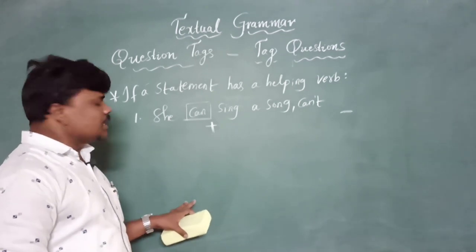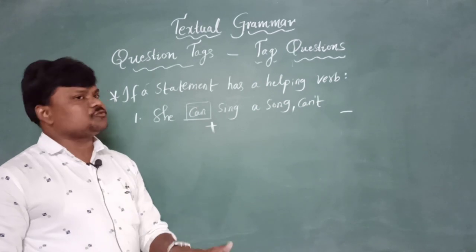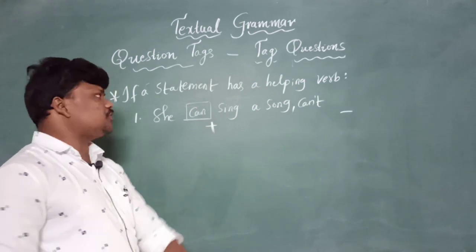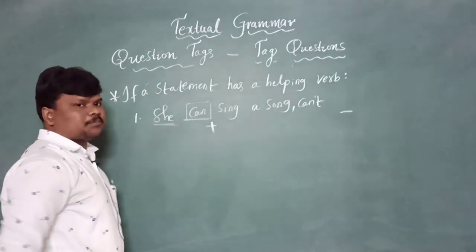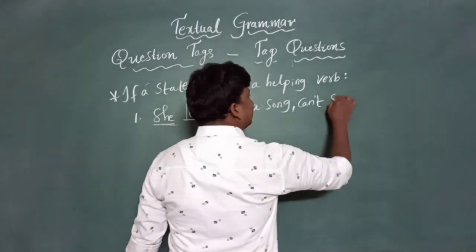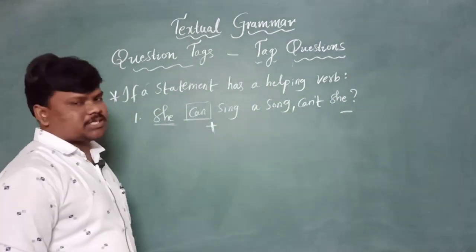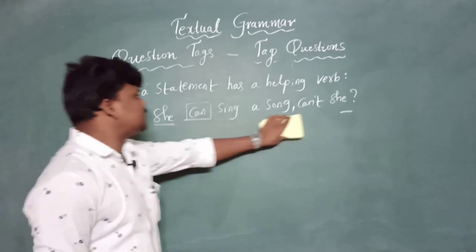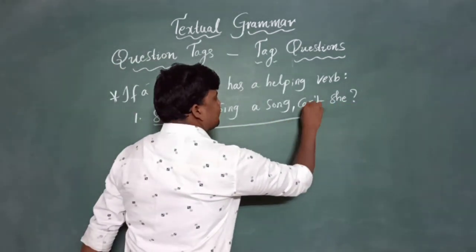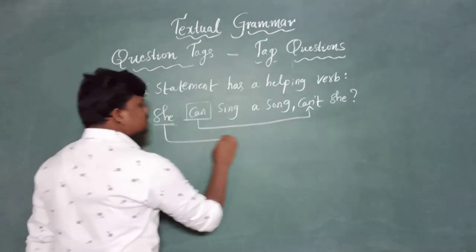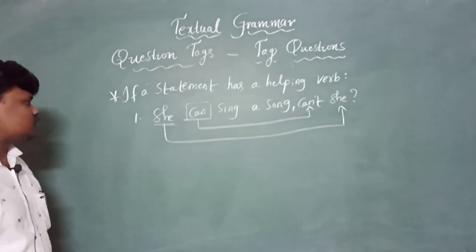For question tags, we should not use any full forms, only the contracted form. Next, whatever the subject is at the starting place, we write it at the end. The subject is she. Can't she? That is the right question tag. Very simple, my dears: can, and last we write she. Can't she? That is the question tag.